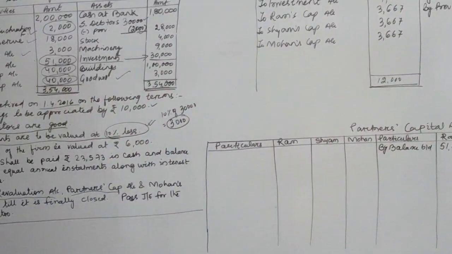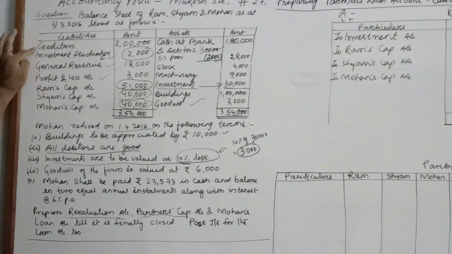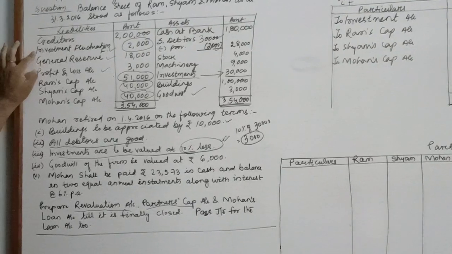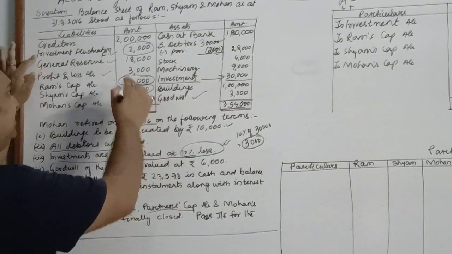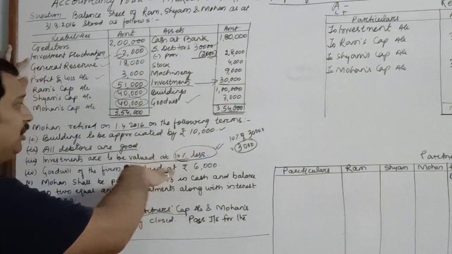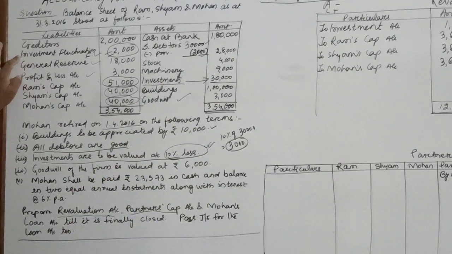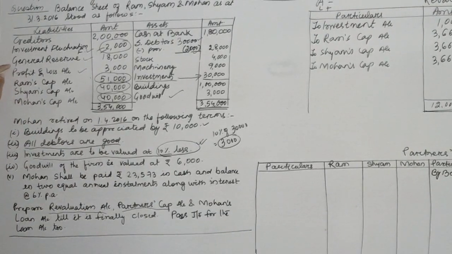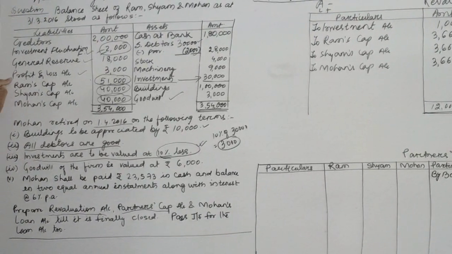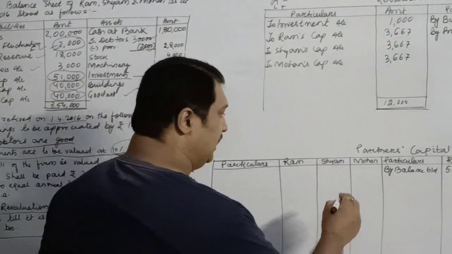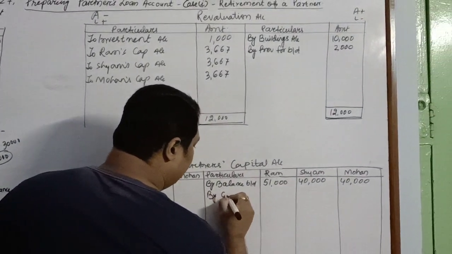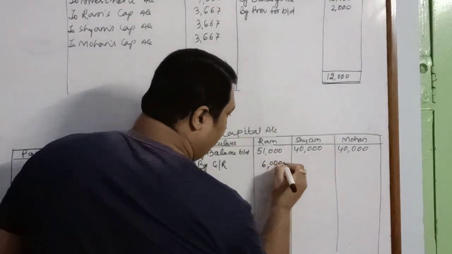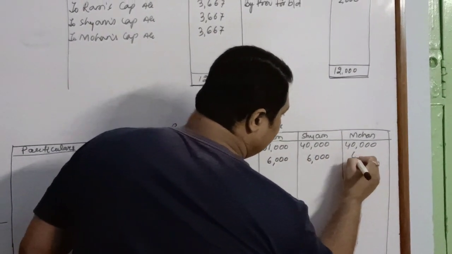After this, let's begin. The first item is creditors, which will not be transferred to the capital account. Investment fluctuation fund is there, but this 2,000 is used in order to pay off the loss on investment. So there is no 2,000 left, so that will not go to partners' capital. General reserve and profit and loss account are there. We will transfer it by general reserve. General reserve was 18,000, so the share of each partner will be rupees 6,000 each.